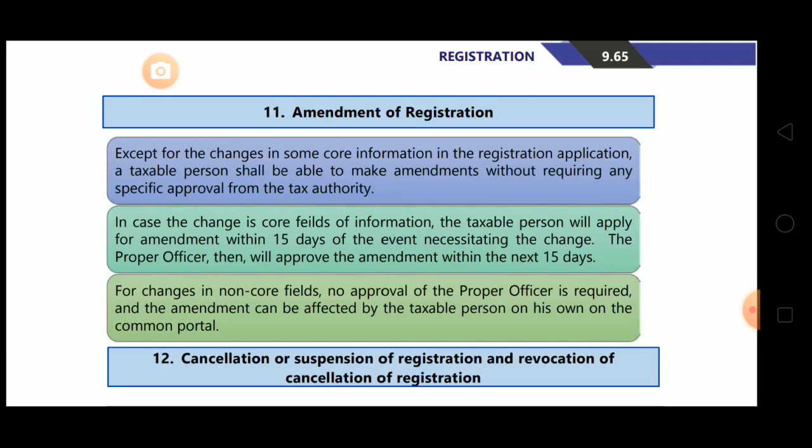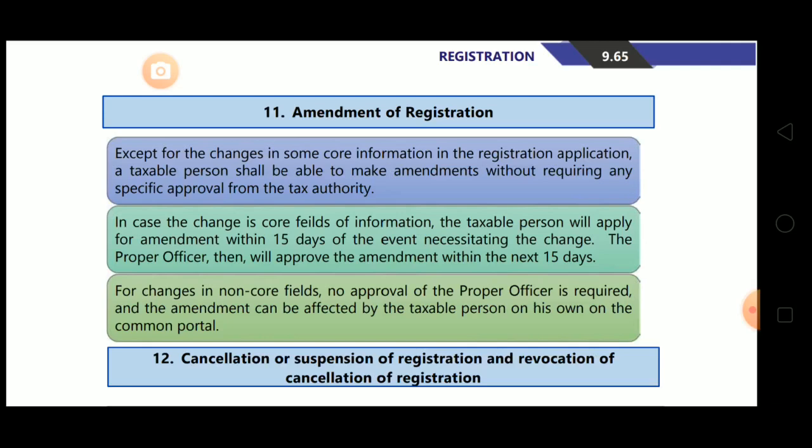So when this change occurs, within 15 days of that change they need to apply for amendment, and within 15 days after that the proper officer will grant the approval for the amendment. So basically we can say 30 days are involved, means within 30 days amendment will take place when it occurs.